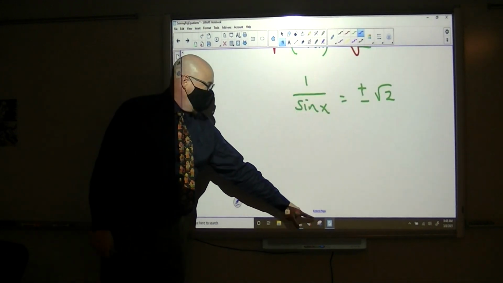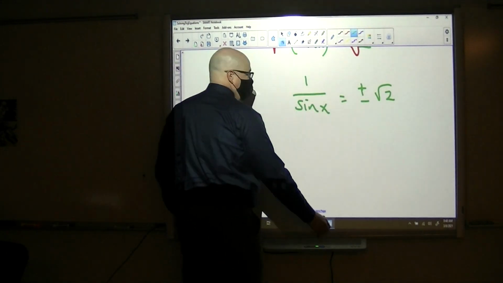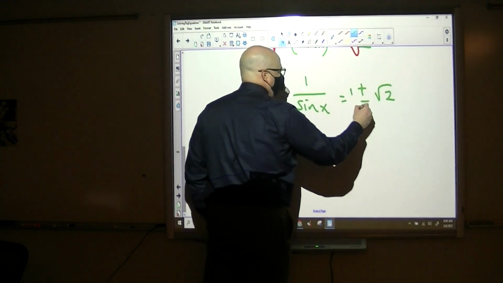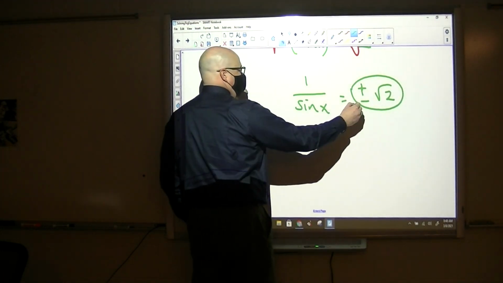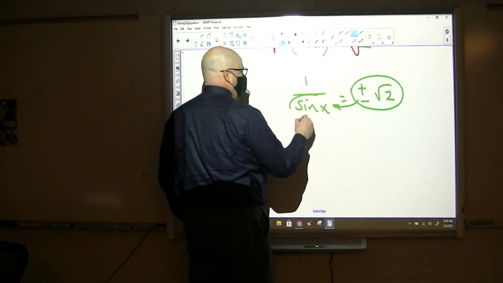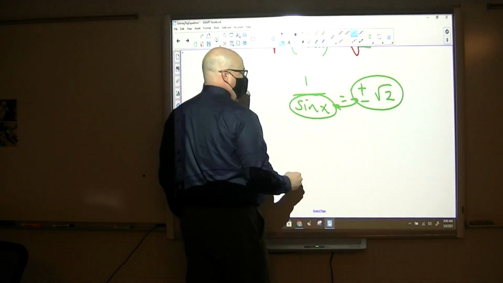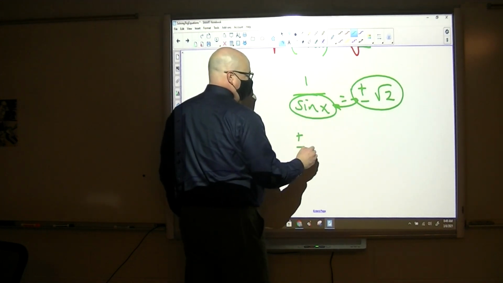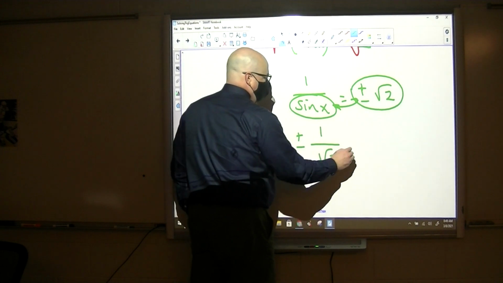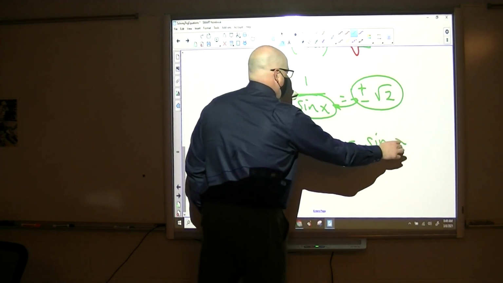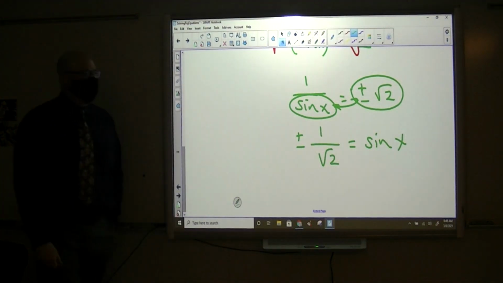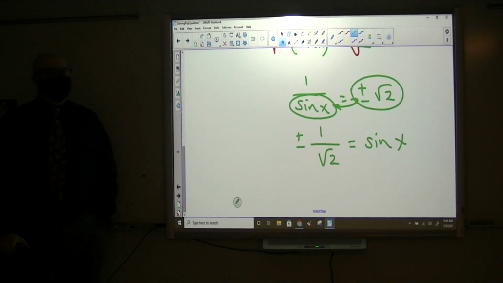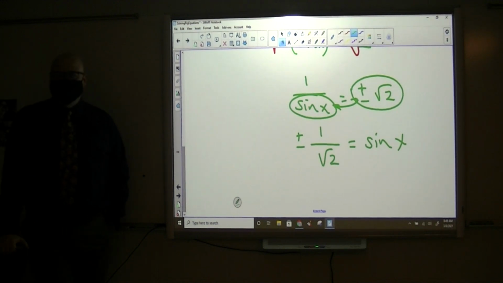that's down here. Now when we do that, we have to bring everything. We have to bring all of this, and we're going to put it down here, and then we're going to take this, and we're going to move that out. So we have, and I'm going to write the plus or minus in front now. So now my problem looks like this. The sine has been isolated. Yay!